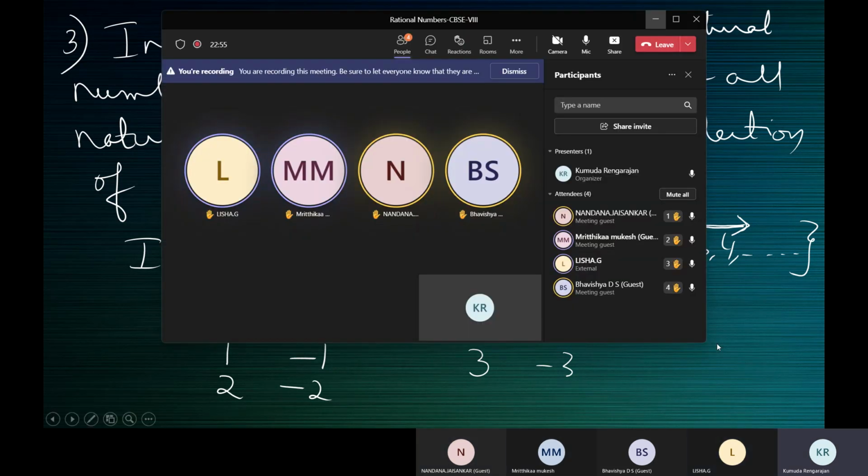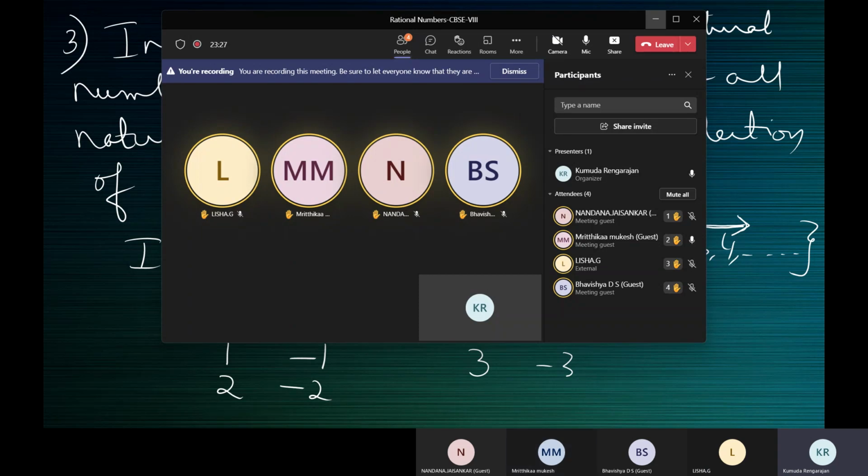Which is the smallest integer? Ma'am, it is endless. Mritika, which is the smallest integer? Infinite, not defined, ma'am. Yeah, we can't say. Correct. Which is the largest integer? That's also not defined, ma'am. Yeah, it's not determined. You cannot find out the smallest or the largest integer.